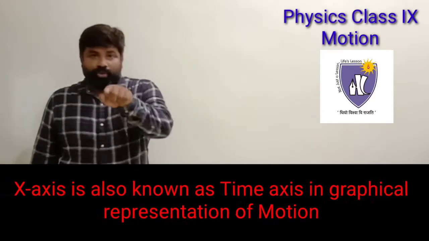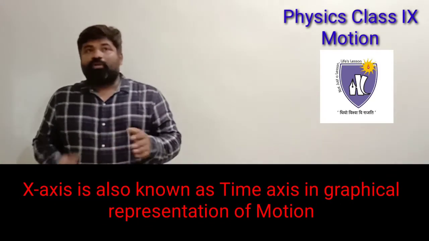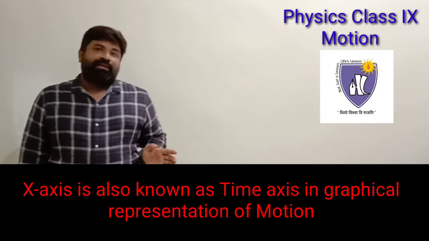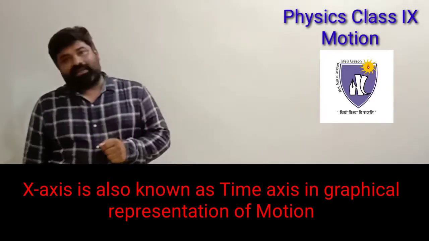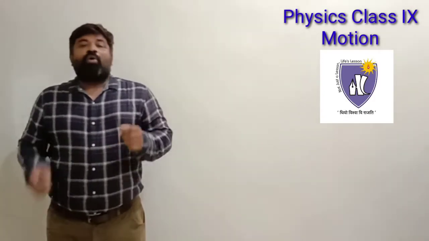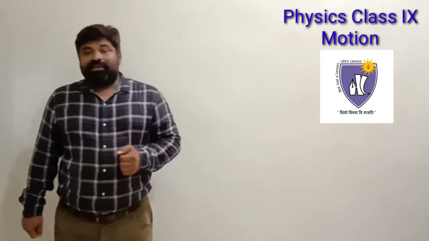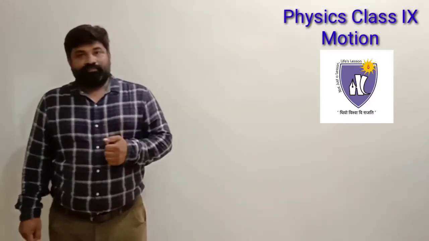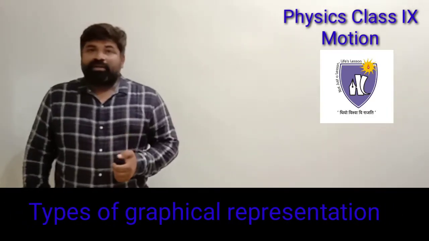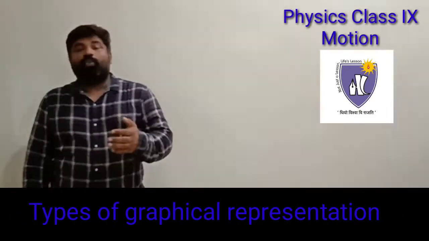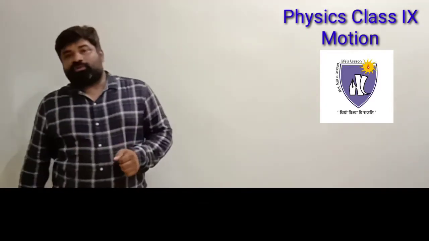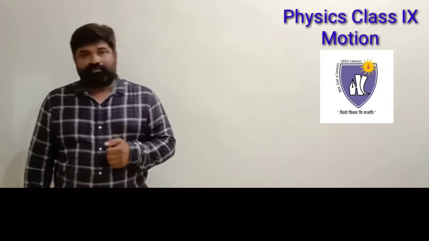In physics, in the motion or mechanics branch, we also call the x-axis the time axis, because in most of the graphs, we represent time on the x-axis. Okay, now how these graphs are important: previously I said that with the help of graphs we can represent different types of motions. So let's see one by one how many graphs there are in class 9 and how we can derive the equations of motion with the help of graphs.